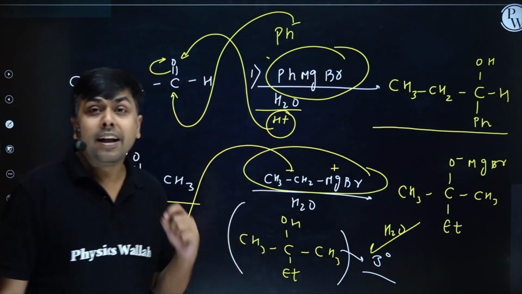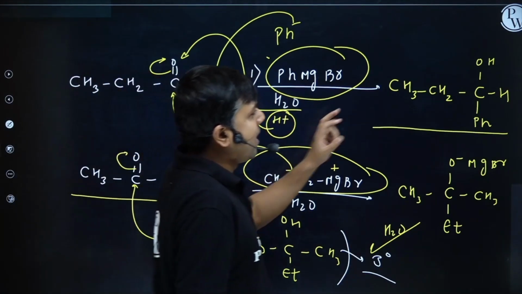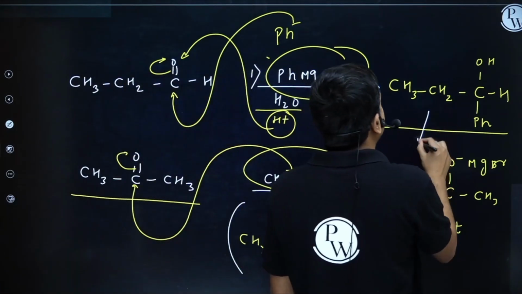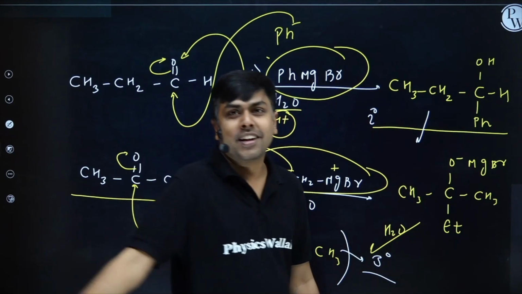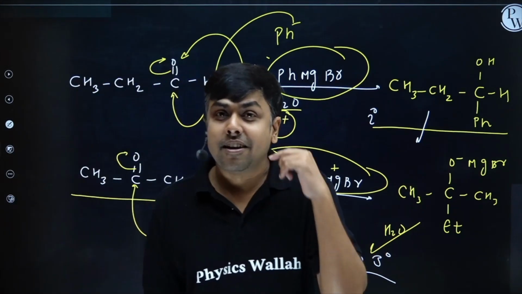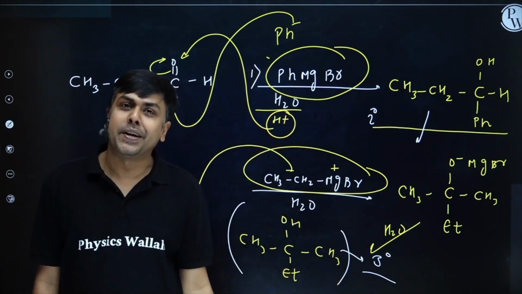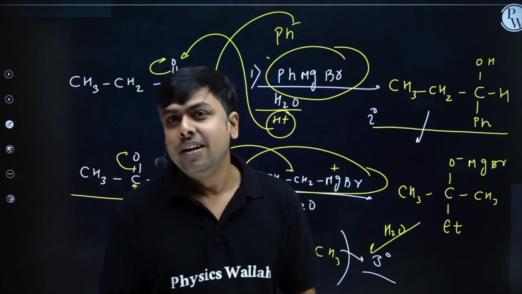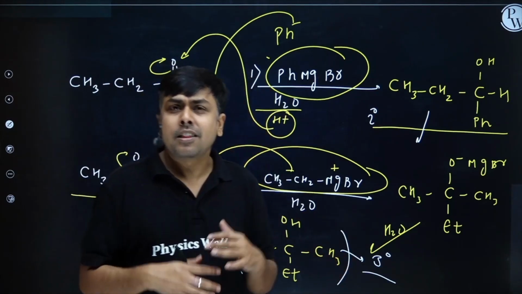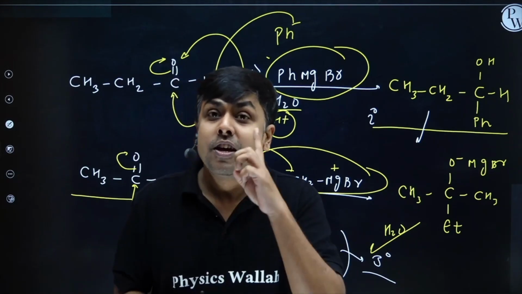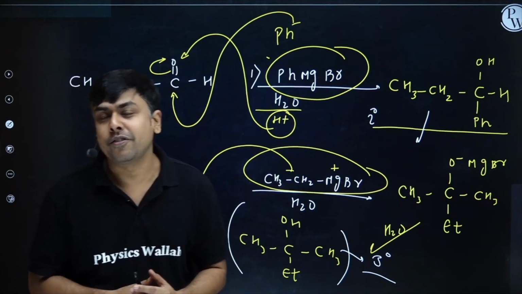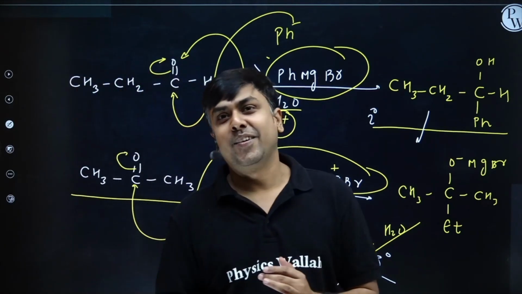If I'm having an aldehyde as the substrate and it's treated with a Grignard reagent, the product which I will get is a 2-degree alcohol. Right, students? An aldehyde on reaction with Grignard gives a secondary alcohol in general. If I am having a ketone, in general we will get a tertiary alcohol. So generally we synthesize tertiary alcohol from ketones using Grignard reagent. This is one of the methods through which we synthesize 3-degree alcohol.